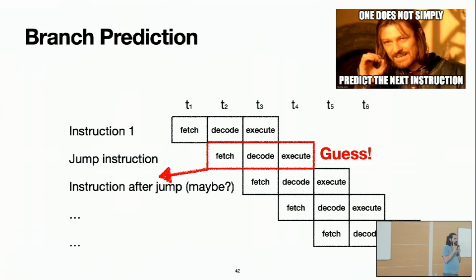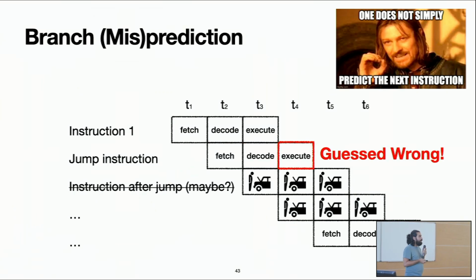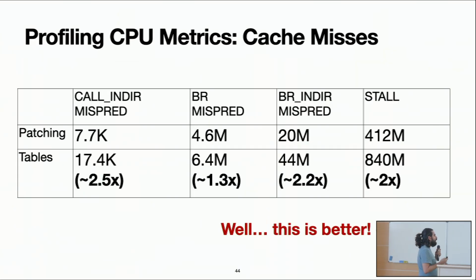Say, look, I have this jump. I am fetching the instruction, but probably you want to jump there. So I will start treating the instruction, and if I fail, if the jump actually didn't jump that way, if I guess wrong, I'm going to just discard everything that I did. And okay, I lost some time, but maybe I guessed right. And the fact is, how can we help the CPU to guess right? Here we see the counters in the CPU, and we see, for example, different kinds of mispredictions.